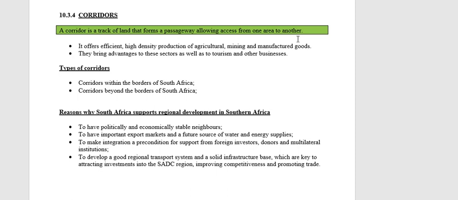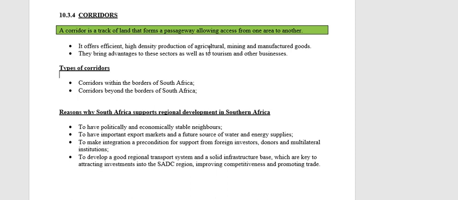So basically there's two developed areas. The corridor is the piece of land between the two developed areas, and the corridor itself is underdeveloped. It's a piece of land that connects one area to another, a passageway. So it offers efficient and high density production.